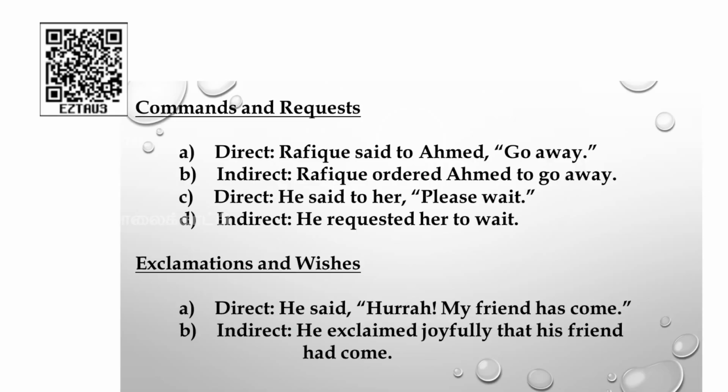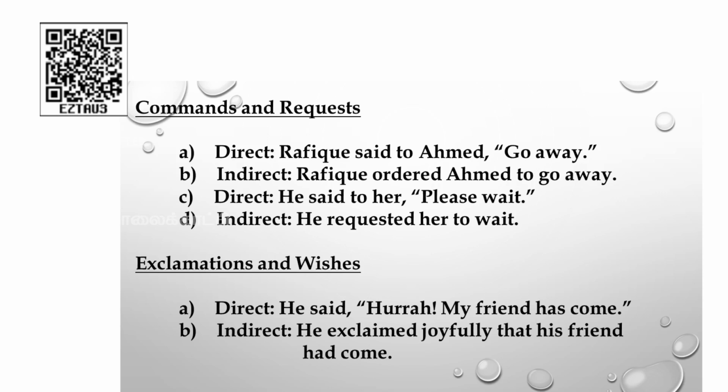the word to. Students, now we are going to focus on the exclamatory sentence. What do you mean by an exclamatory sentence? A sentence which shows a sudden expression. It may be joy or it may be an unhappy situation. Now, let us focus on how we are going to change from direct to indirect speech.